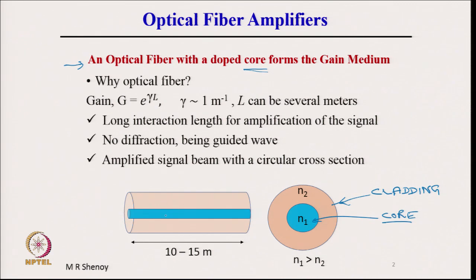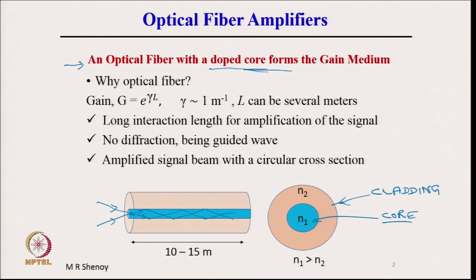Because the core is of higher refractive index, light which is launched into the optical fiber will propagate by total internal reflection. In its simplest picture, light propagates through total internal reflection at the core cladding interface, because it is a boundary between a high refractive index medium and a lower refractive index medium, and therefore light propagates in the core. It is this core which is doped. So, doped core here refers to this core which is doped with erbium ions in this case.